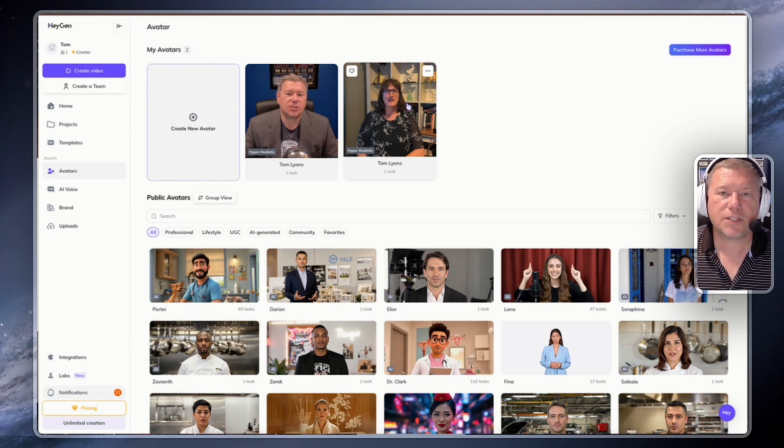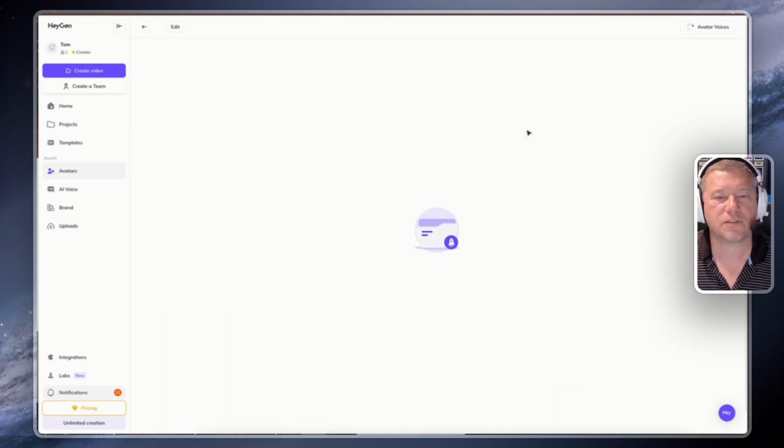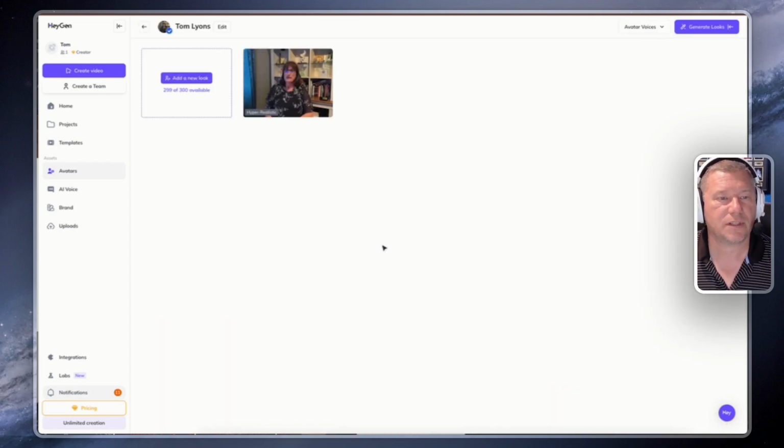That's fine. Just make sure you get some hand motions in that you like to do, and then you'll have multiple avatars you can pick from. But right now I have one avatar with one look, so this is the one we're going to choose. It's hyper realistic. You can add new looks, and it will try and replicate, but I found that the look is not quite the same person. Do you know what I mean? So it doesn't work the way that you want it to work.